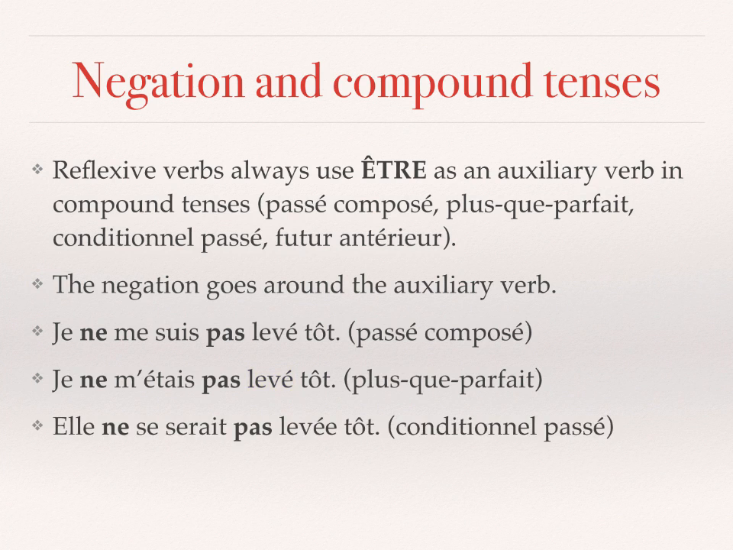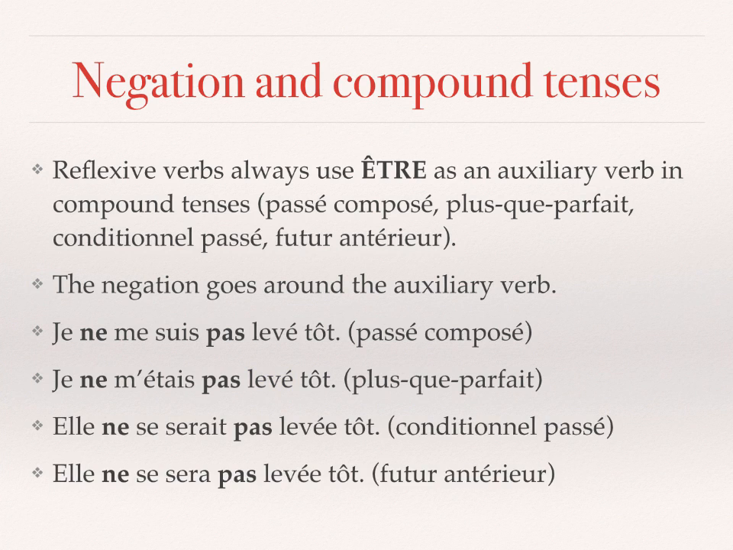Elle ne se serait pas levée tôt, same thing but in the conditionnel passé. And elle ne se sera pas levée tôt, same thing but in the futur antérieur. Now you can see here that because we are using être as an auxiliary verb, levé, my past participle, agrees with the subject of the sentence, elle. D'accord?